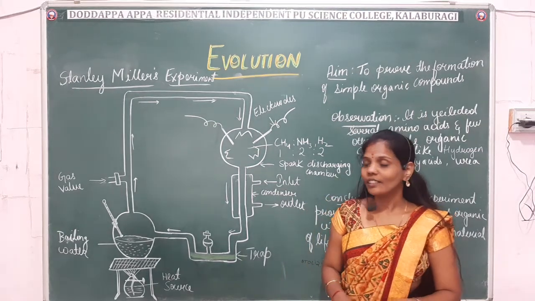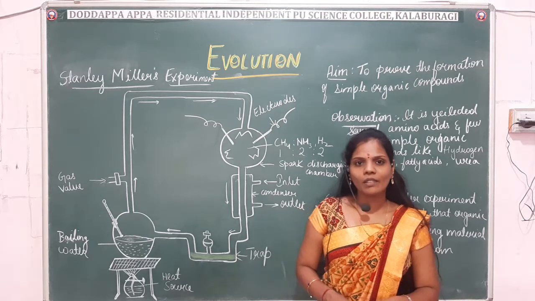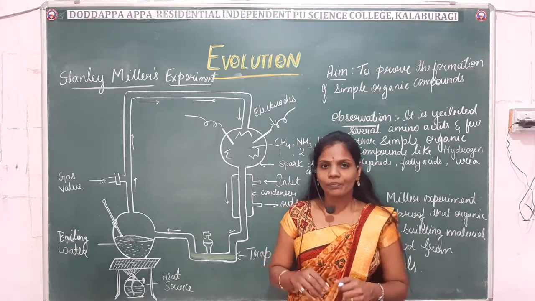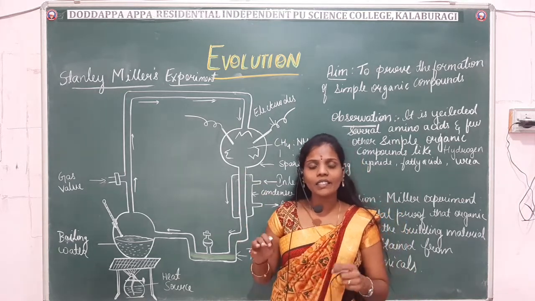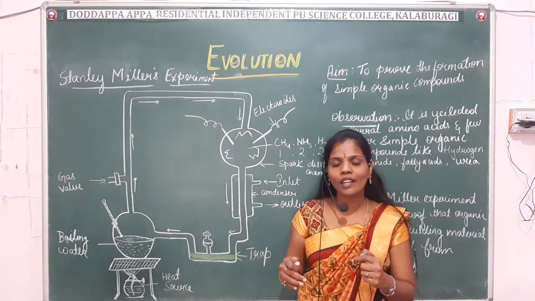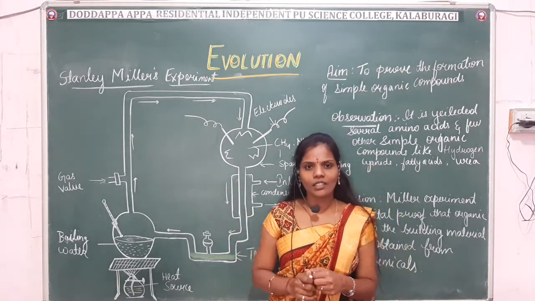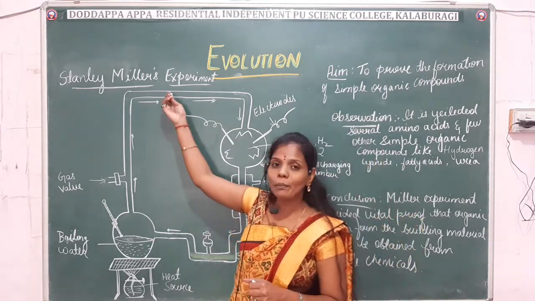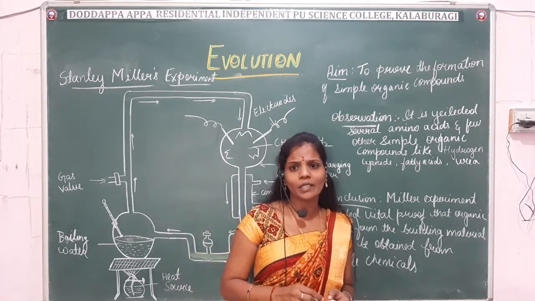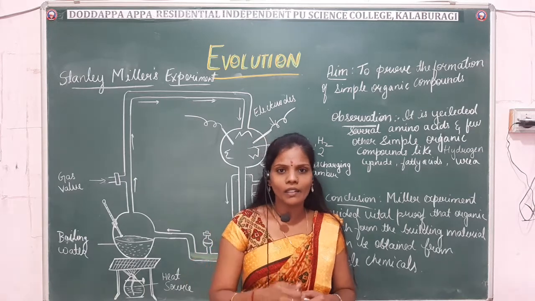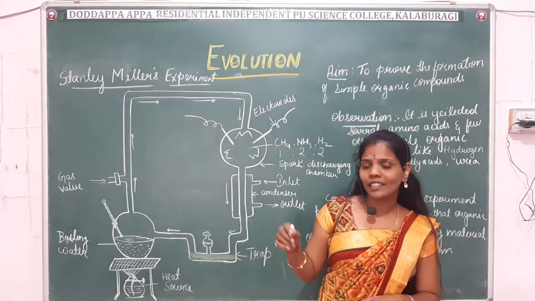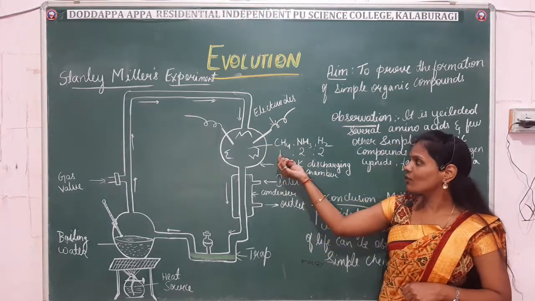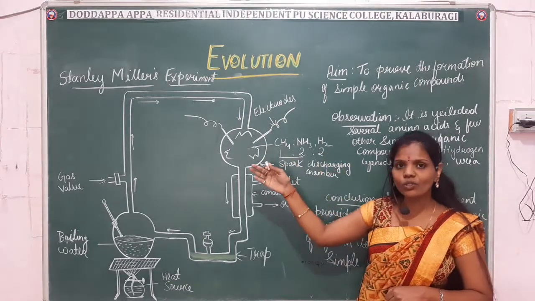Okay, so next we'll move on to Stanley Miller's experiment. Stanley Miller's experiment provided experimental proof for chemical evolution. By using this simple apparatus, he created a prebiotic environment in the laboratory, and he proved how chemical evolution has taken place by using these simple instruments, which is commonly known as Miller's experiment, right? So we'll study now what are the experimental facts or events which took place in Miller's experiment, right? Miller took a mixture of gases like methane, ammonia and hydrogen at the ratio of 1:2:2.